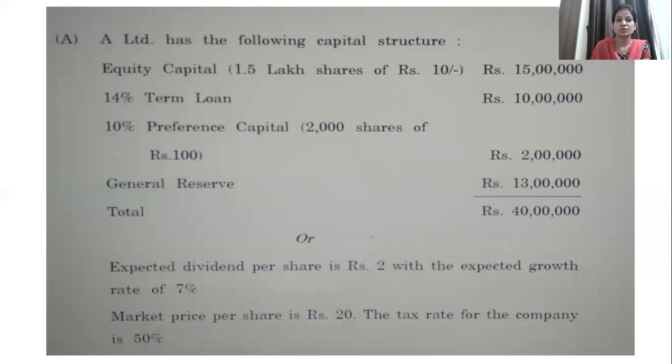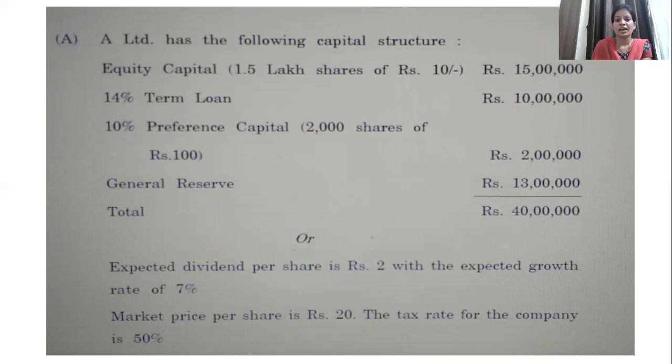Okay, so you can go through this sum. You can see the company has a capital structure with 4 different sources: equity share capital, term loan, preference share capital, and general reserve. The total amount of capital is 40 lakhs.